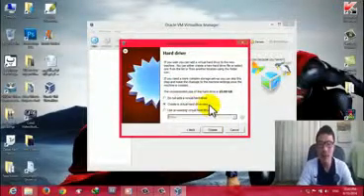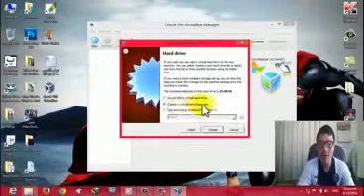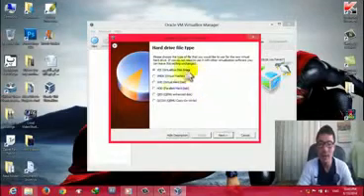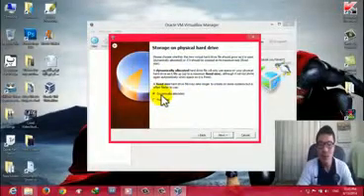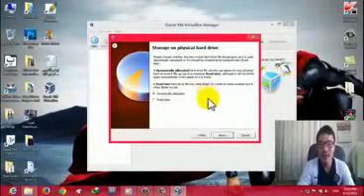Select the second option where it says create a virtual hard drive now. Click on Create, and then select the first option, VDI. Click on Next, and then choose dynamically allocated.